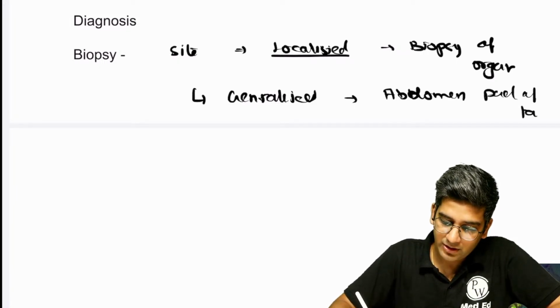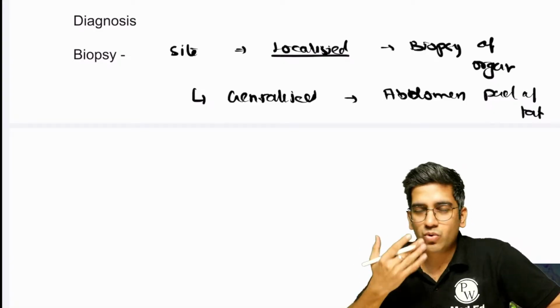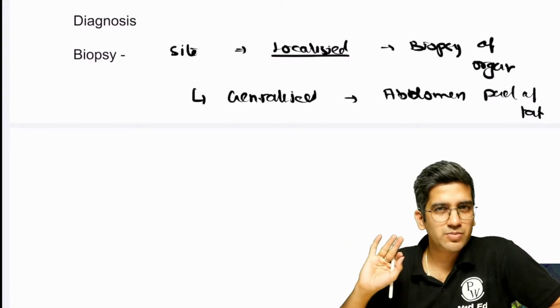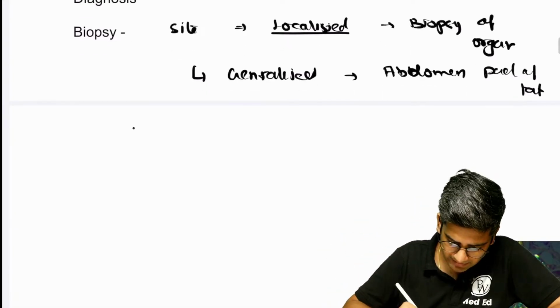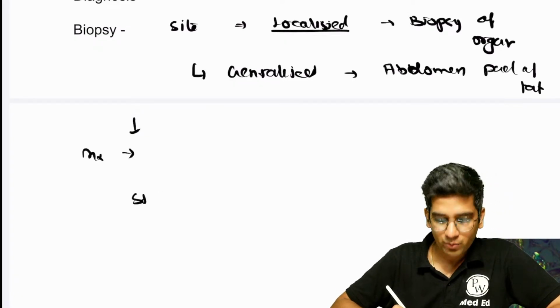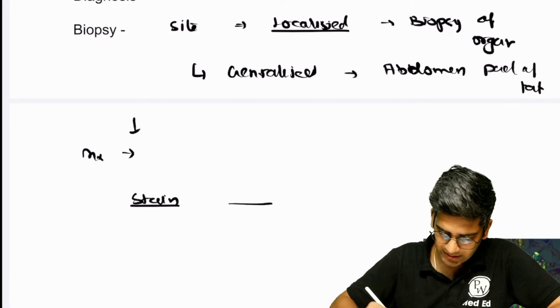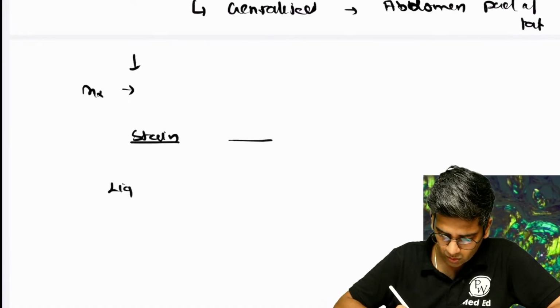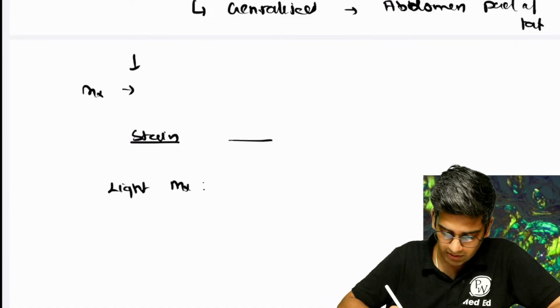That's a preferred site for amyloid, or I can take an oral cavity gingival biopsy or a rectal biopsy, but abdominal pad of fat is preferred. In abdominal pad of fat, when you take a biopsy, in normal light microscopy, what will you see? And I want you guys to fill up the blanks. What's the stain? After doing the stain, what's the color of the amyloid in normal light microscopy?